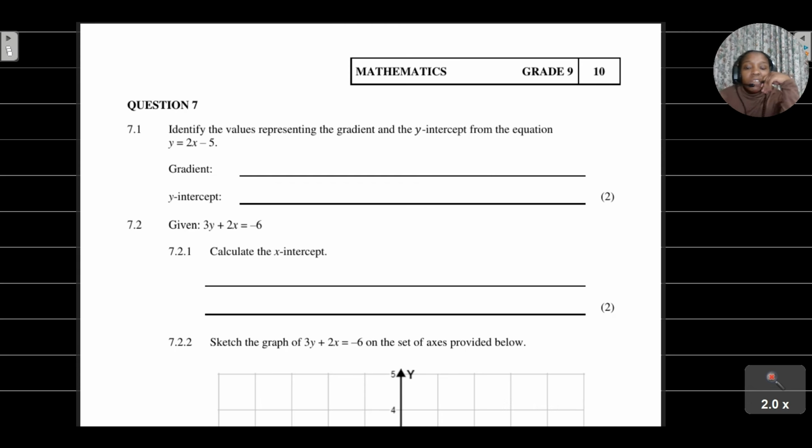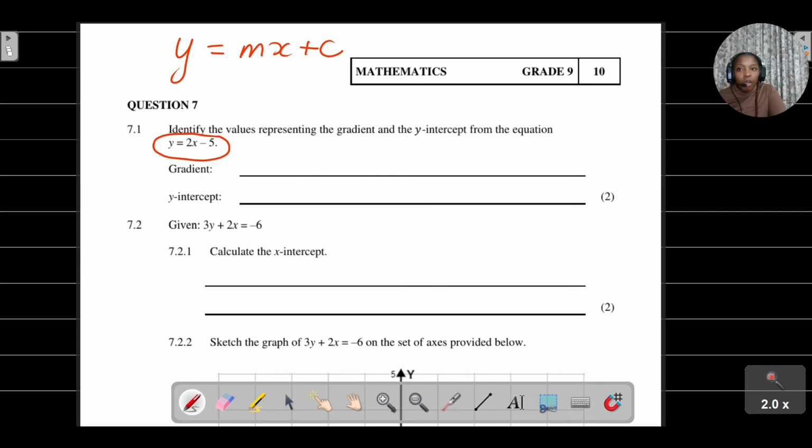It says identify the values representing the gradient and the y-intercept from the equation. Do you see they've given us the standard form of our linear function, y is equal to mx plus c? Can you identify the value in the place of the m? You can see that it's the 2.